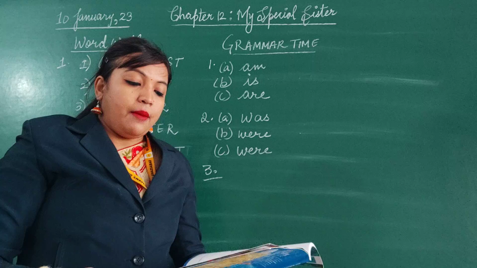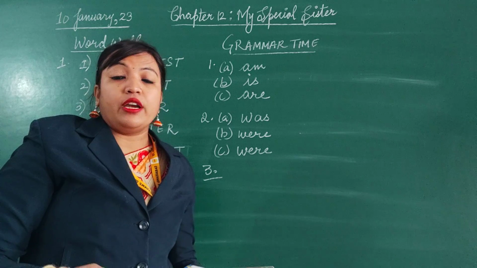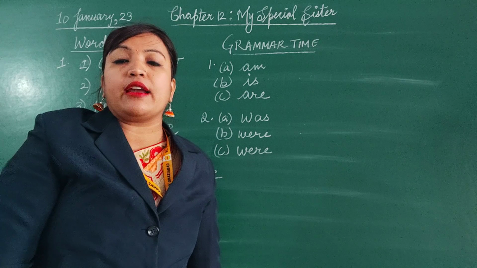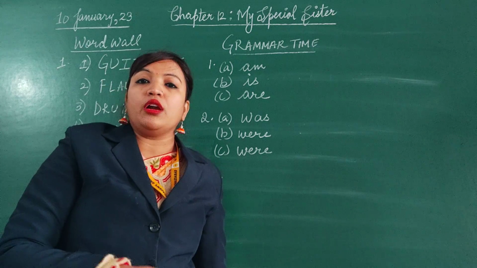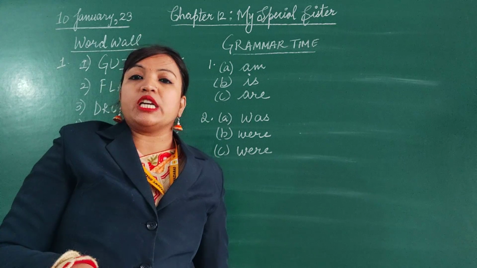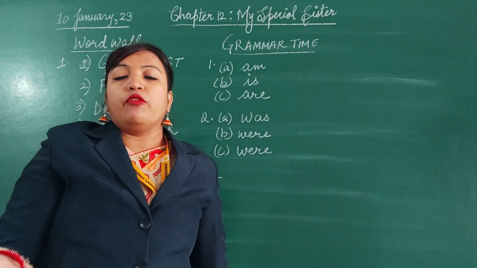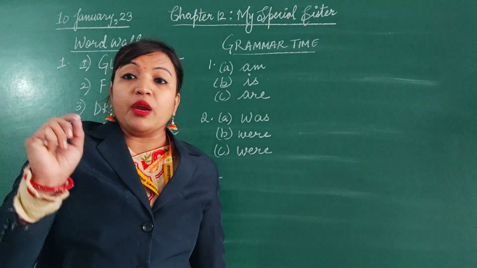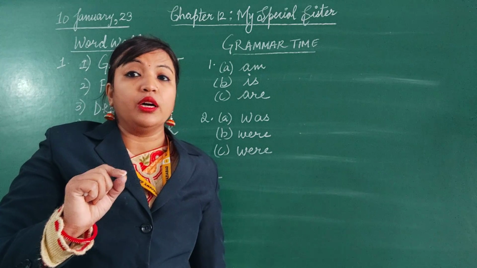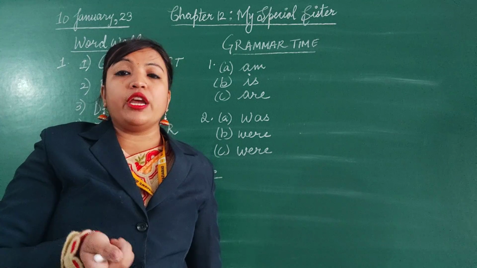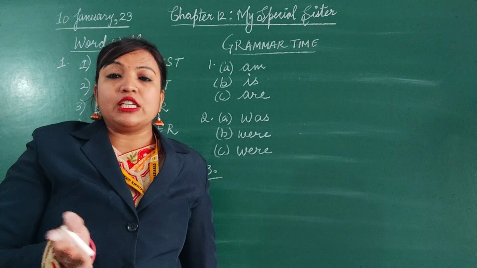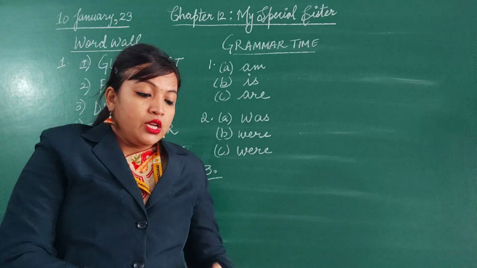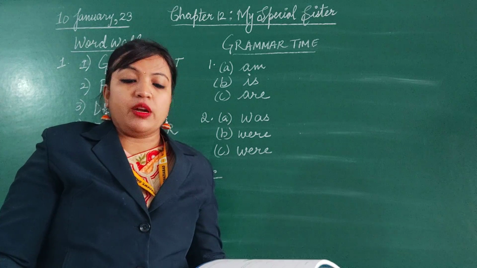First one, the monkey dash bananas every day. Now here you have to follow the subject agreement rule. What is the subject agreement rule? If the subject is singular, the verb should also be singular. If the subject is plural, the verb should also be plural. And in order to make a plural verb, we remove s from the verb. This I already told you many times while teaching in the class or doing grammar exercises. So just remember subject verb agreement.